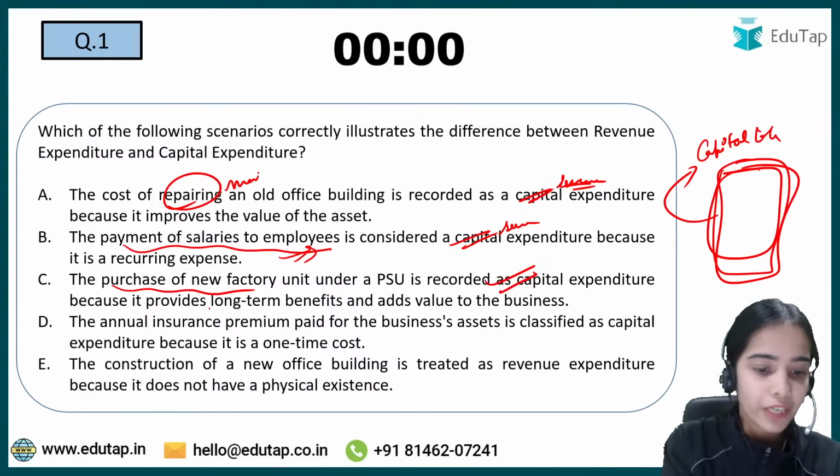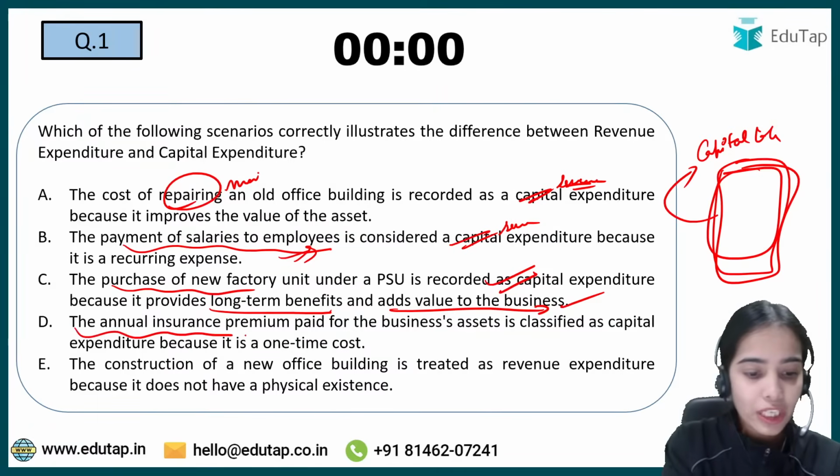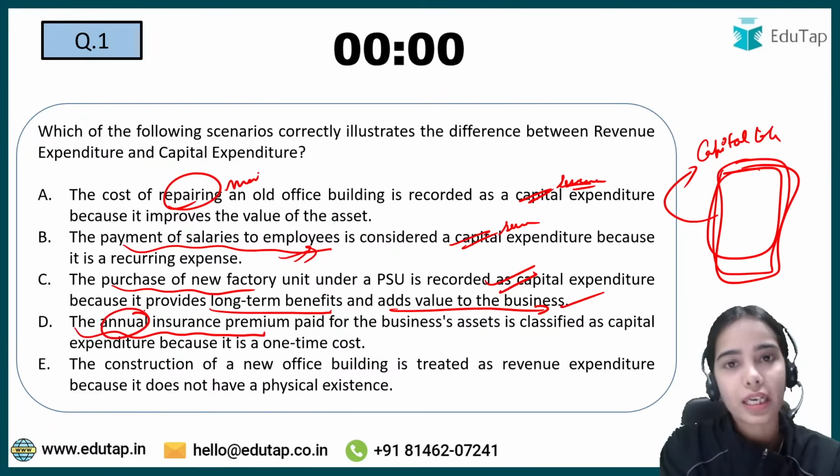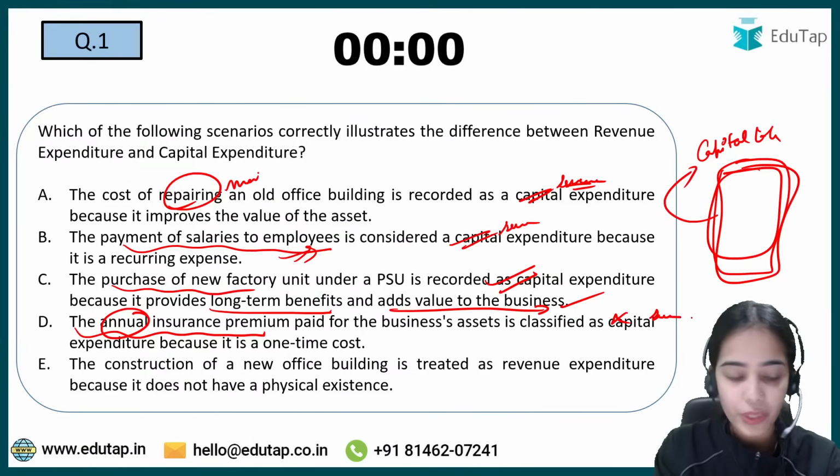Correct. It will provide long-term benefits. Correct. Adds value to the business. Correct. So the annual insurance premium, again annual means regular insurance premiums, so this is also a regular expenditure, so it is not capital, it is revenue expenditure.